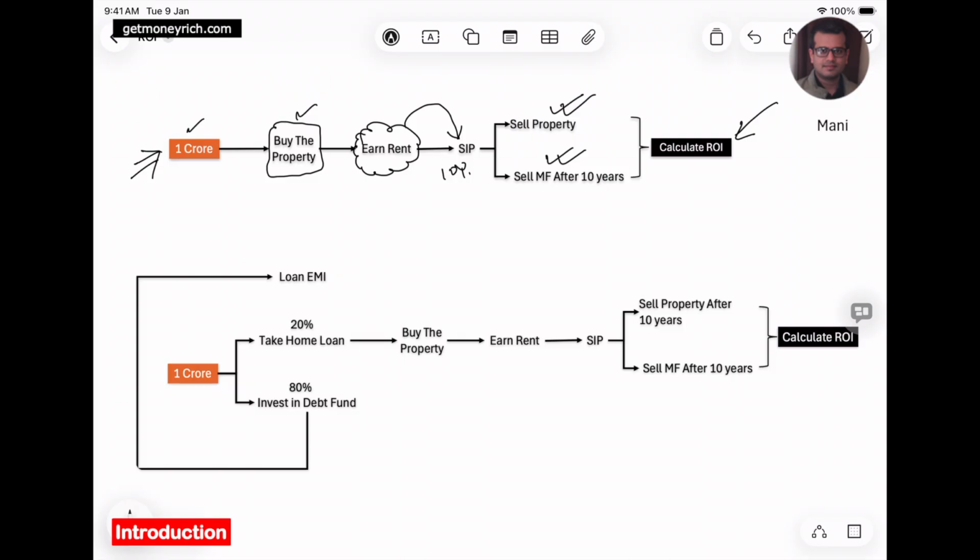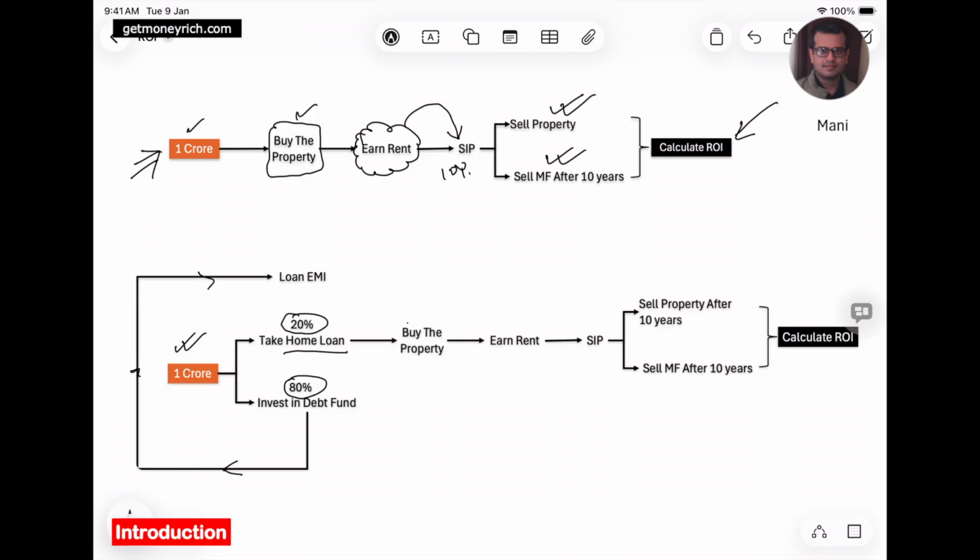He also had another investment plan in mind, where instead of using the full 1 crore, he will put 20% as the down payment for a home loan. So basically he wanted to go through a home loan route to fund his property purchase. He will put 20% as a down payment, and the balance 80% will be paid through the EMI of the home loan.